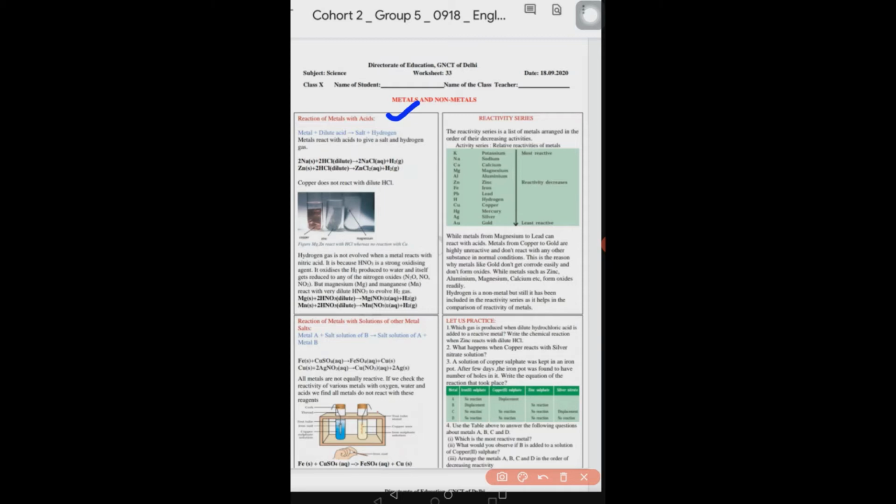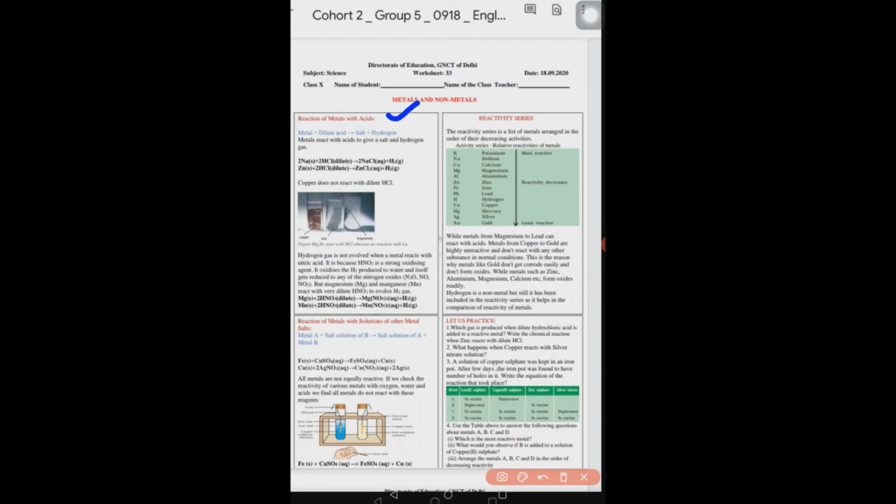Why? Because nitric acid is a strong oxidizing agent. It oxidizes the hydrogen produced to water and itself gets reduced to any of the nitrogen oxides. So, hydrogen gas does not evolve when a metal reacts with nitric acid. But magnesium and manganese react with very dilute HNO3 to evolve H2 gas. These are some other chemical equations regarding the reaction of metals with acids.